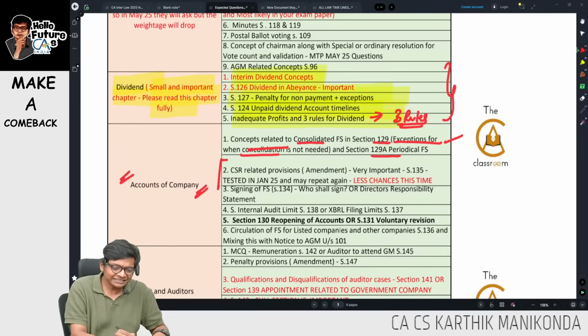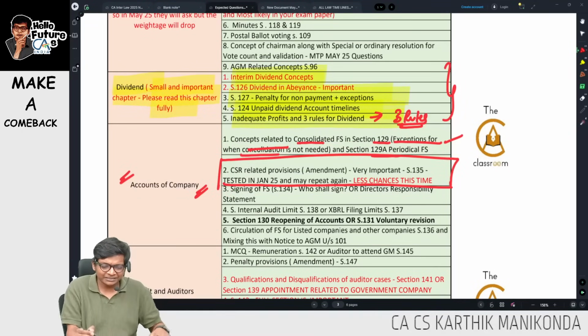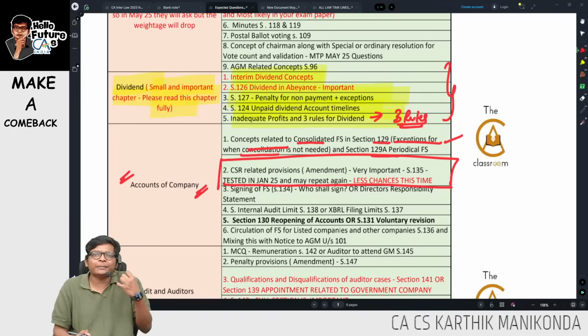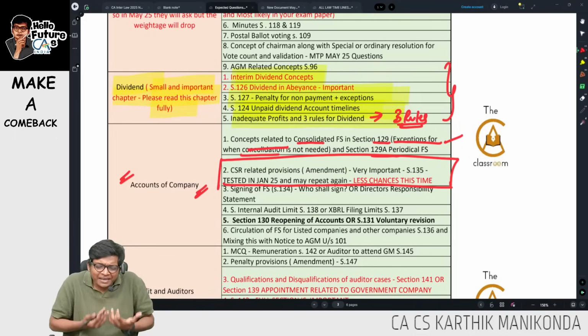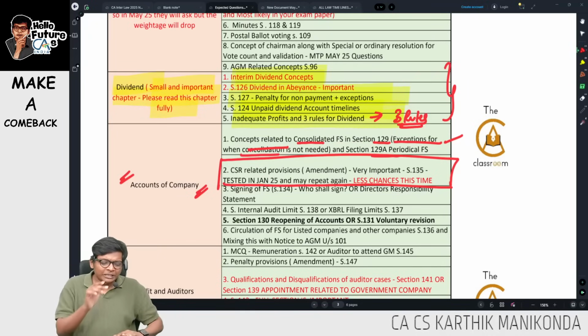Second, CSR. I always say it's important, but this time I'm putting it over here because it came in January. I'm still saying it may repeat, but chances are less. So let me finish all other concepts and then I'll come back to CSR.